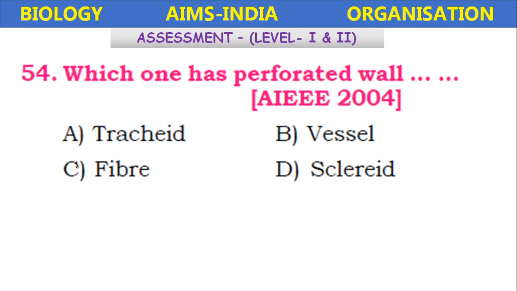Which one has perforated walls? Tracheid, vessel, fiber, sclerites. So this question appeared in 2004 AIEEE. So among these, which one has perforated walls? That is vessel.